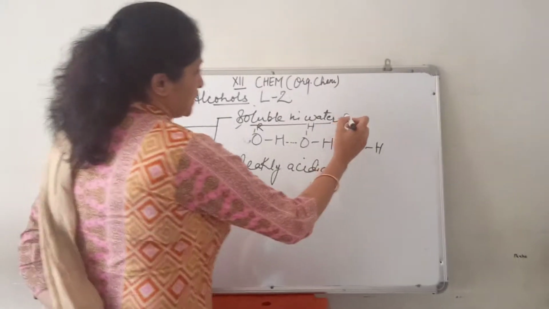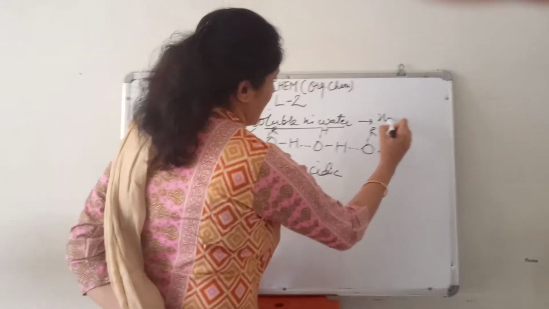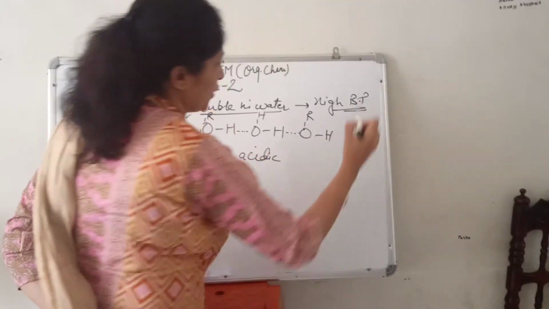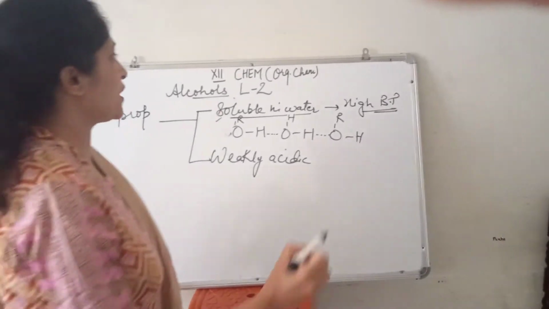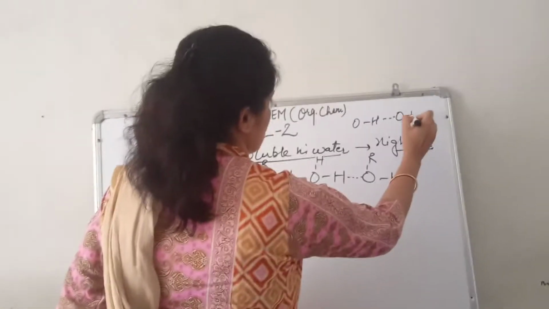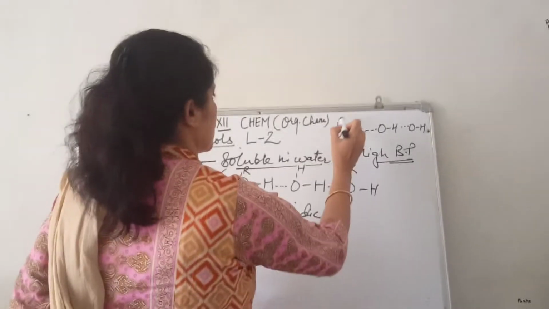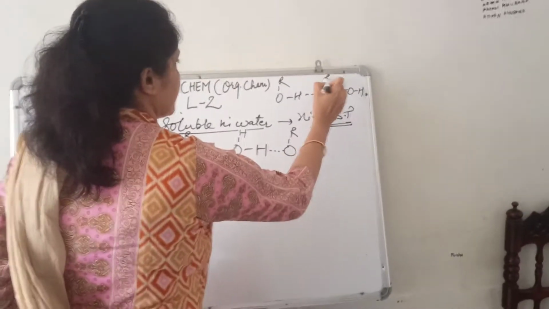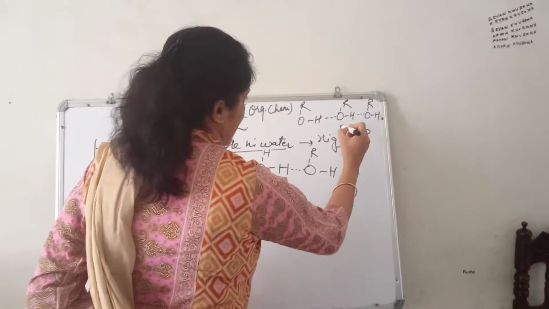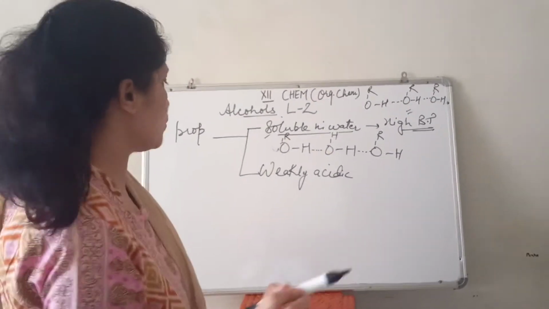Then in this only one thing more that will come, that is alcohols have high boiling point. Why alcohols have high boiling point? That is due to intermolecular hydrogen bonding. Like for example, every alcohol is associated with other alcohol through hydrogen bond, ROH, every molecule. So it is very difficult to break these bonds. That's why they require a very high energy. So they have high boiling point.